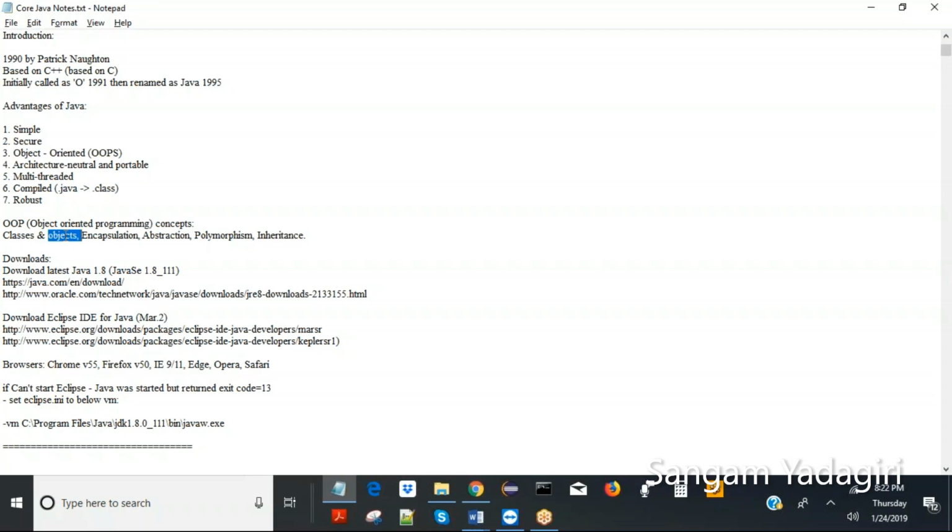And likewise in Java, in the JVM, they would occupy some space, virtual space, not real space. And objects are required to access any class members. Class members would be either functions or variables. So you need to instantiate them. Instance means object.